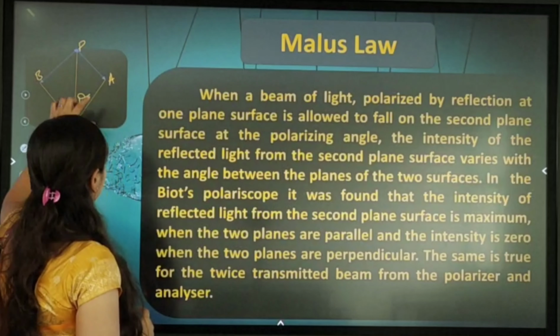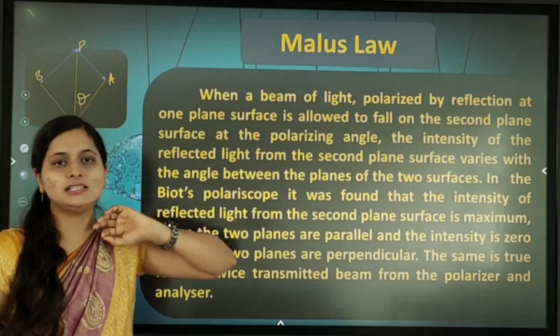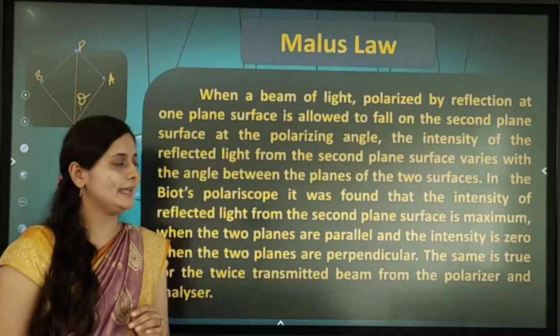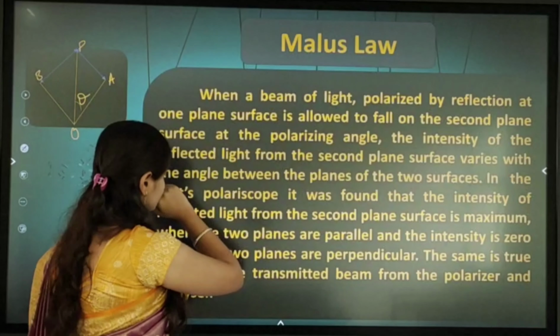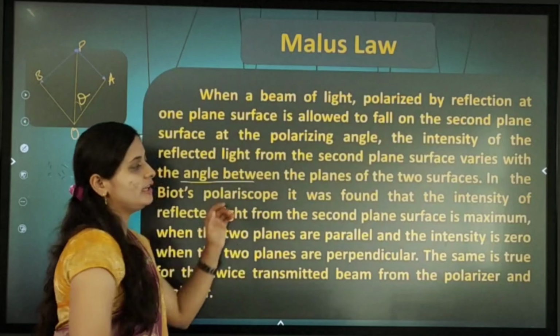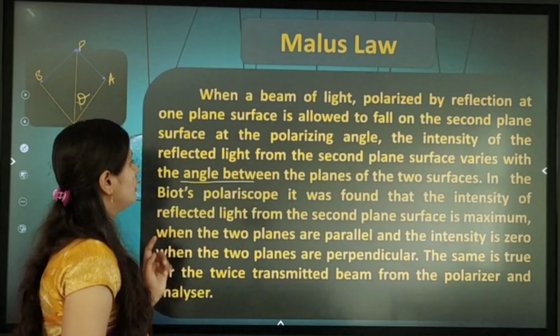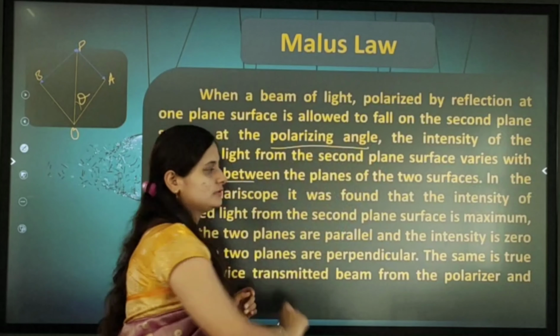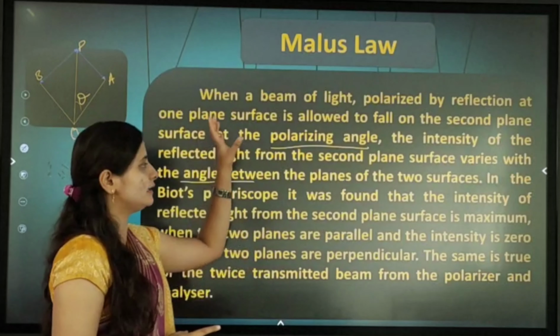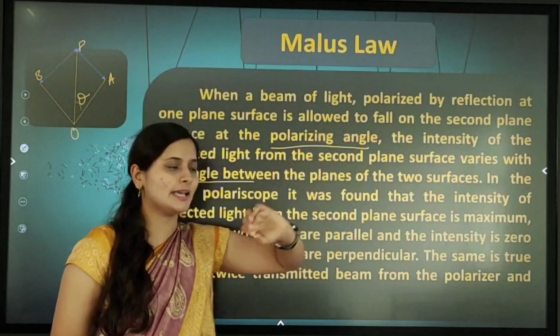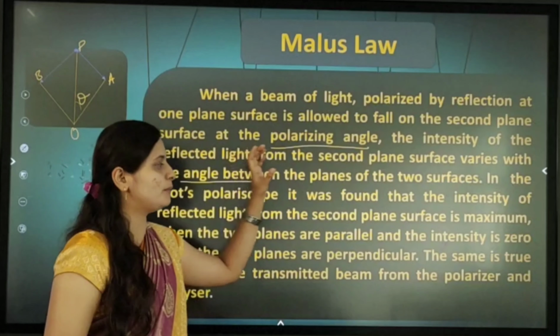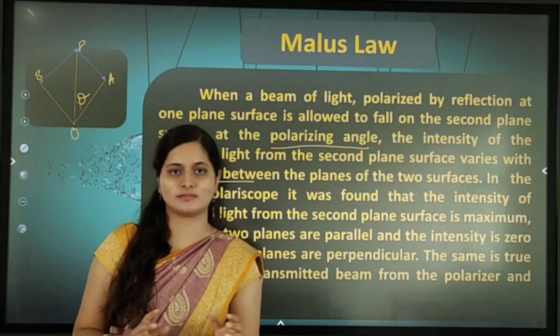After the reflection, what are we getting? Here we are getting the angle theta. So that angle we can call as what? The angle between the planes of the two surfaces, or the polarizing angle. Got it? Here we are getting angle theta. That theta is the polarizing angle or the angle between the planes of the two surfaces.